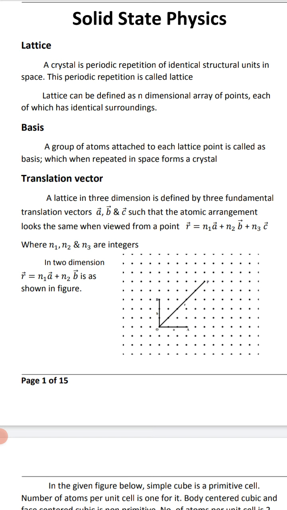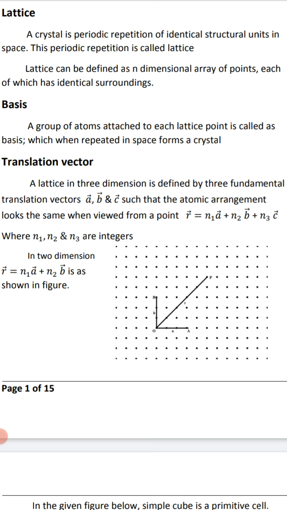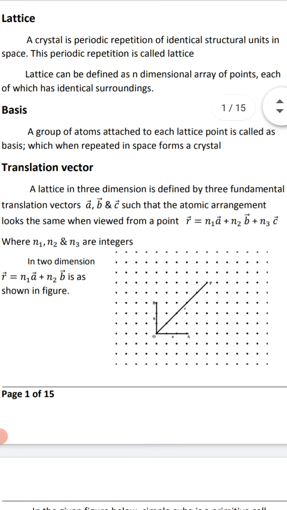Then the translation vector. A lattice in three dimensions is defined by three fundamental translation vectors, A vector, B vector and C vector, such that the atomic arrangement looks the same when viewed from a point r equal to n1 A vector plus n2 B vector plus n3 C vector, where n1, n2, n3 are integers. In two dimensions, r vector equals n1 A vector plus n2 B vector, as shown in the figure.